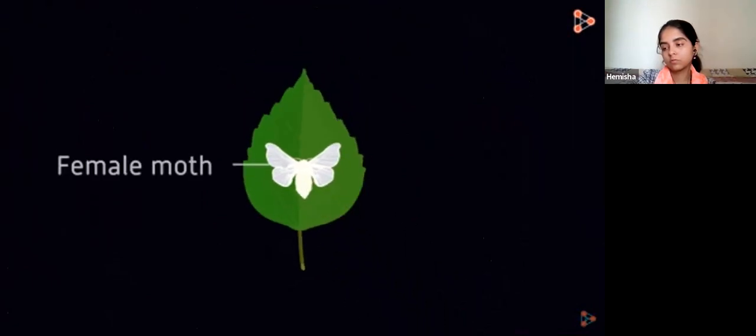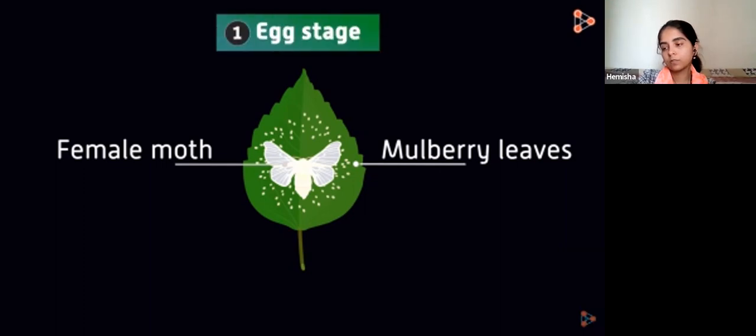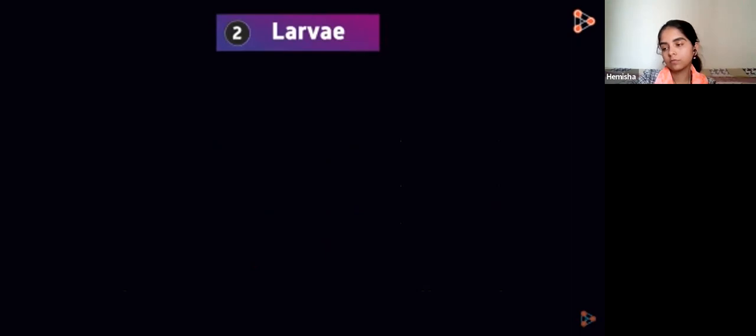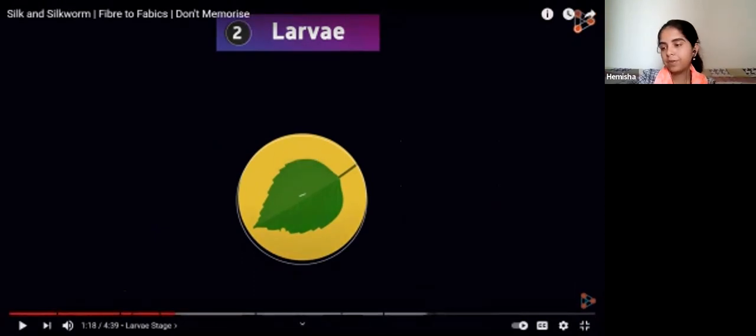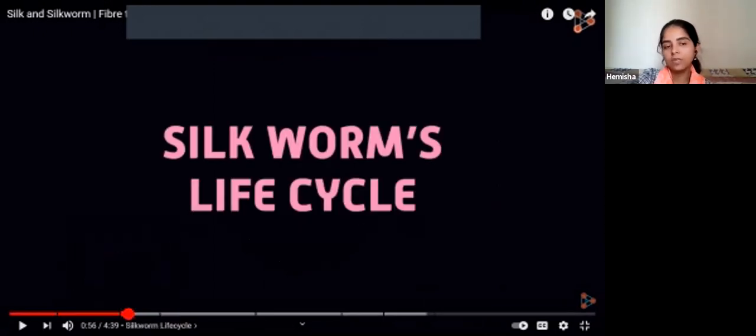To begin with, the first stage is where the eggs are laid by the female moth on leaves. Which plant leaves are preferred by the moths? It is the leaves of plants like mulberry which are preferred. So the egg stage is the first stage. The next stage is where the eggs develop into larvae. Okay, we have started the life cycle of the silkworm. So first, what is the stage? What was the first stage? Eggs. Eggs means we are going to start the story from the eggs, right? Those eggs will hatch and what will come out?